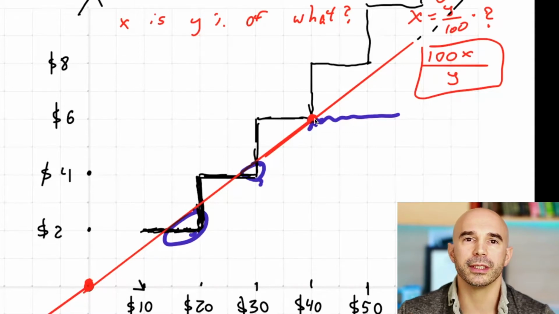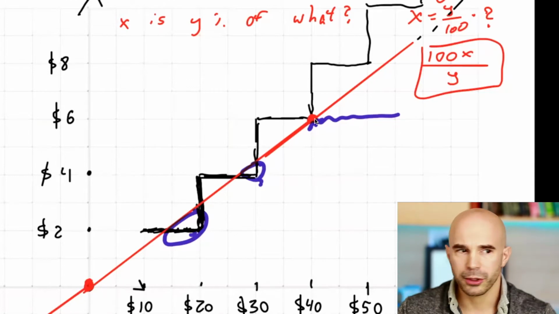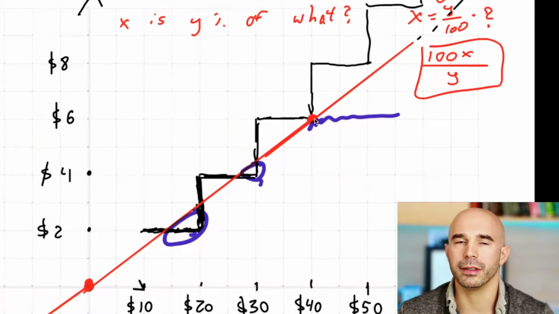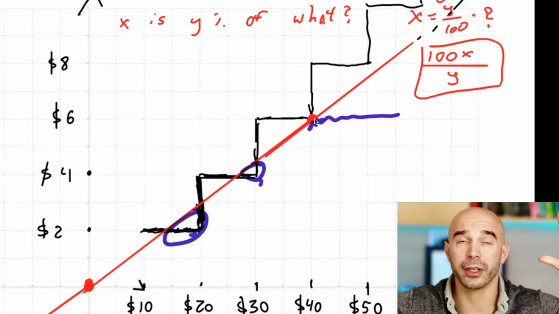And I want you also to consider the kind of calm that it takes to create a graph like this in the middle of the GMAT. I mean, you have to be extremely confident. You have to know exactly what to do right from the beginning. Like, yep, I'm going to draw this stepwise graph and draw the straight line for the 15%. So first of all, you have to even know that that's a thing.